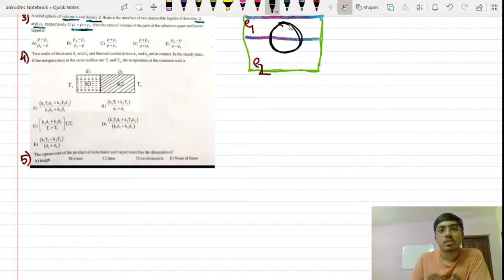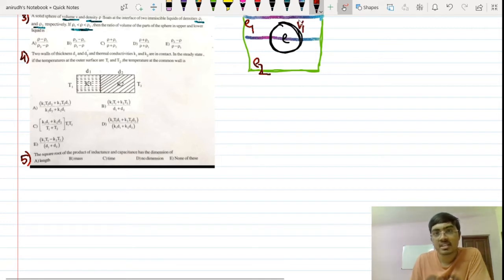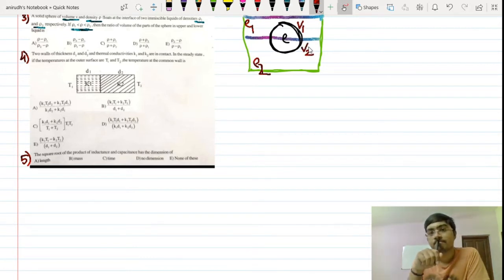Okay. So let's say that it has a density rho, as given in the question. It floats in the interface between these two liquids. Let's say V1 is the volume of the sphere in the first liquid, and V2 is the volume of the sphere in the second liquid. Now, the total weight of the sphere is counterbalanced by the buoyant forces of the first liquid plus the second liquid.